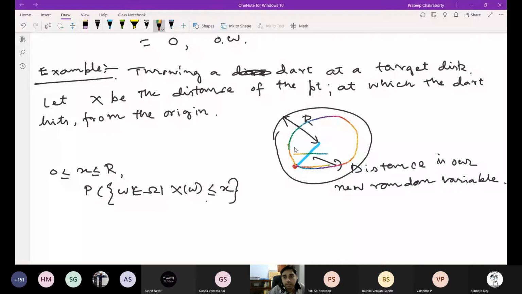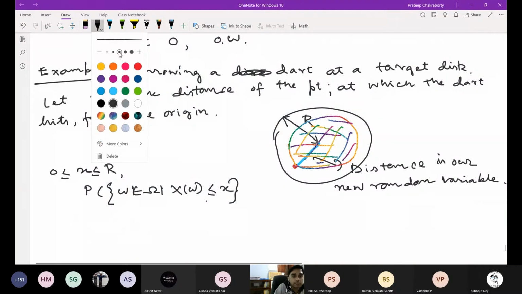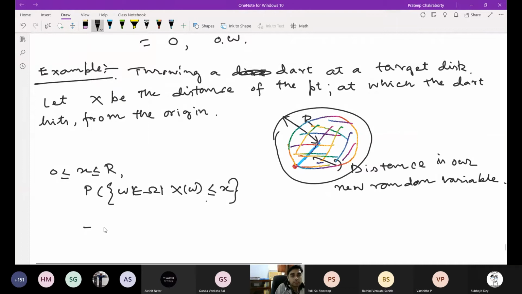From this disk you are choosing a point randomly. Can you tell me what will be the probability? X square upon R square. Very good.